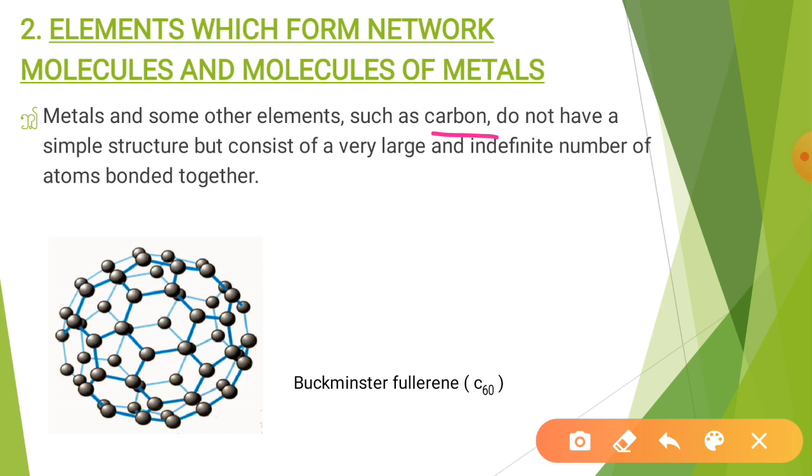Here 60 carbon atoms are combined to form a football-like structure. So carbon has the property of catenation and tetravalency. Catenation is the self-linking property and tetravalency means the capability of combining with 4 monovalent atoms. So just because of that, carbon can form this kind of structure.